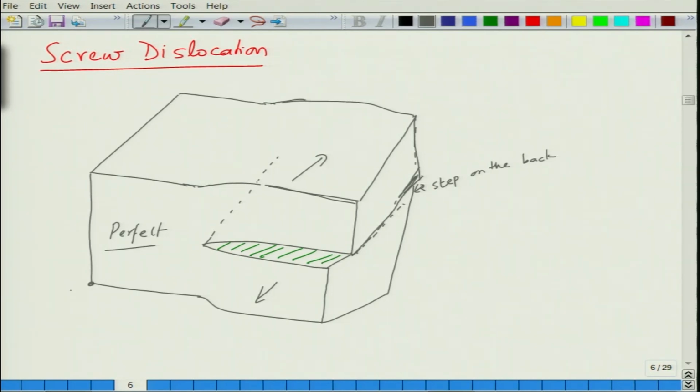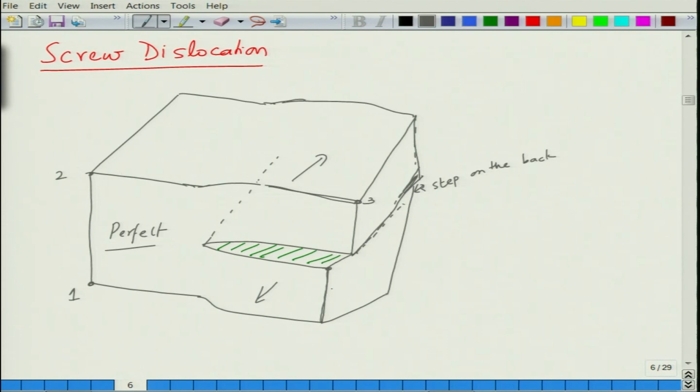So, if you start from this point, point 1, you go to point 2 of the crystal, you come to point 3 of the crystal. The easier one would be you come from this point, you take a few steps.